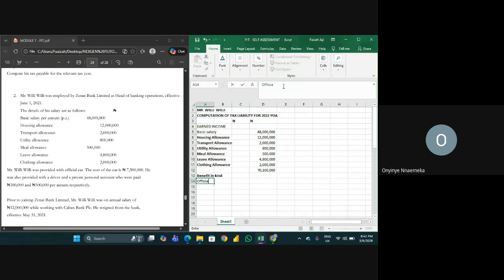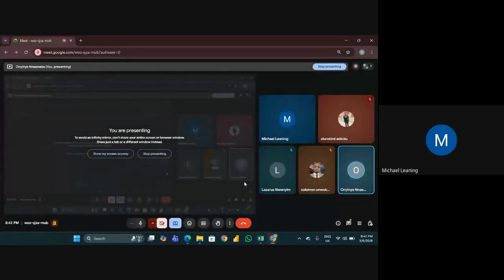Now when we have official car, what is the value that we are going to write here? I don't know why everything is bolding itself. Are we going to be writing the entire cost of the car? How do we cost it? 5%.